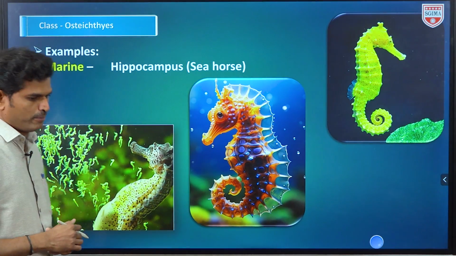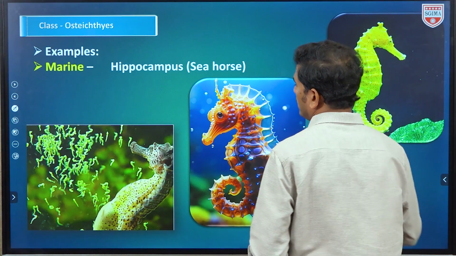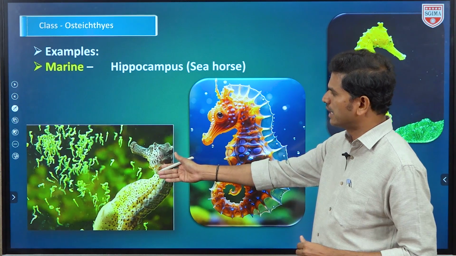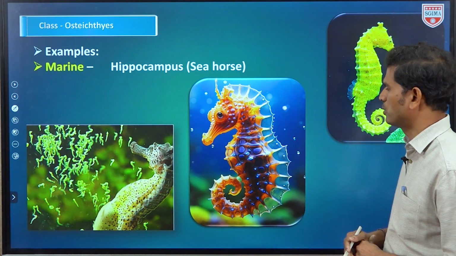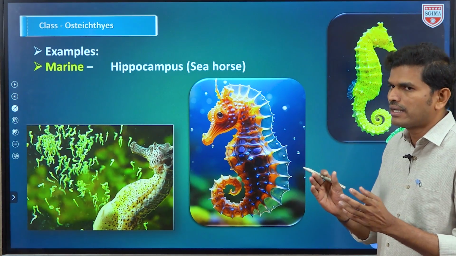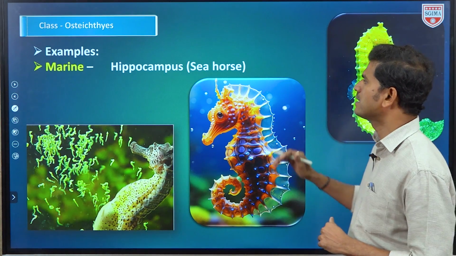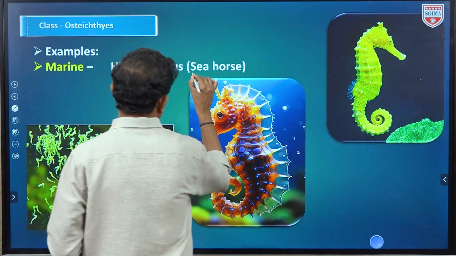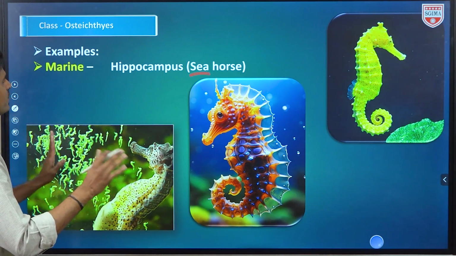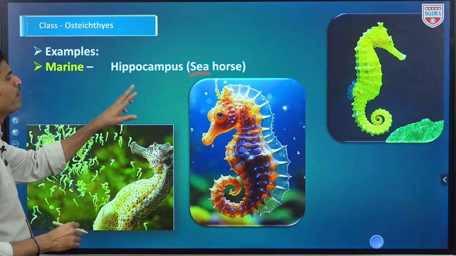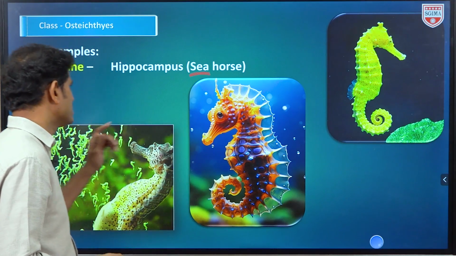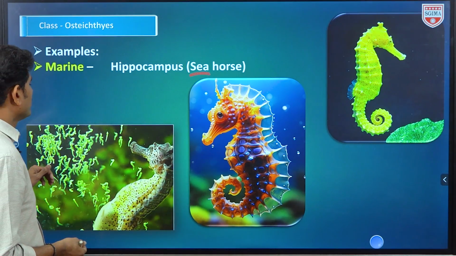Next, examples. Here in the examples, these are all the same organisms. Okay, as we know this is a hippocampus, called a sea horse. Why is it called a sea horse? Because its head looks just like a horse, that's why it is called a sea horse. It is not a terrestrial horse, a sea horse, because these live mostly in seas and oceans. So hippocampus is its scientific name, not hippopotamus, that is different, that is a mammal. This is a hippocampus.